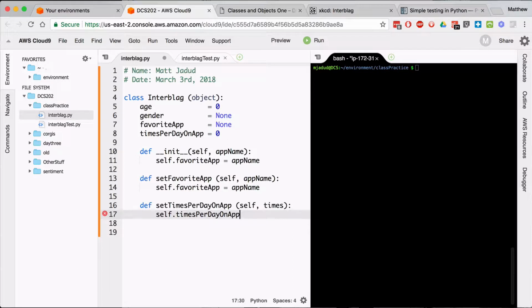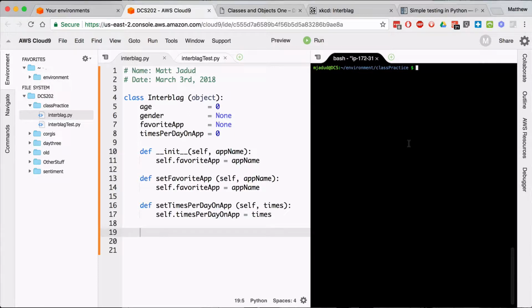I'm going to hit tab. Ooh, that worked. All right. Self dot set times per day on app is equal to times. Both of those functions are just so that I can come in and set that variable. That's all they do. So that way a user of my objects can change values inside the object.